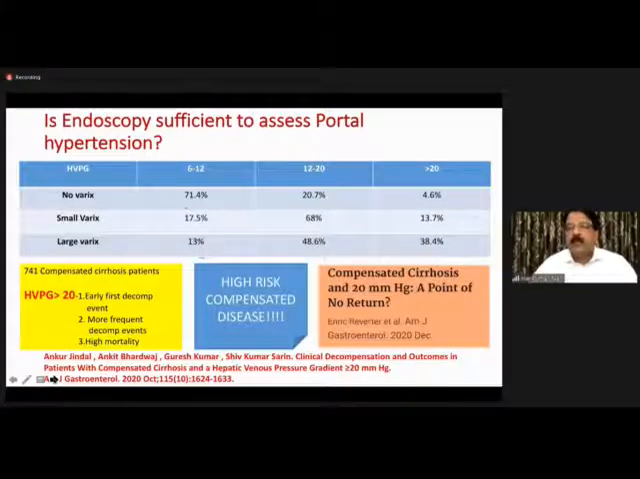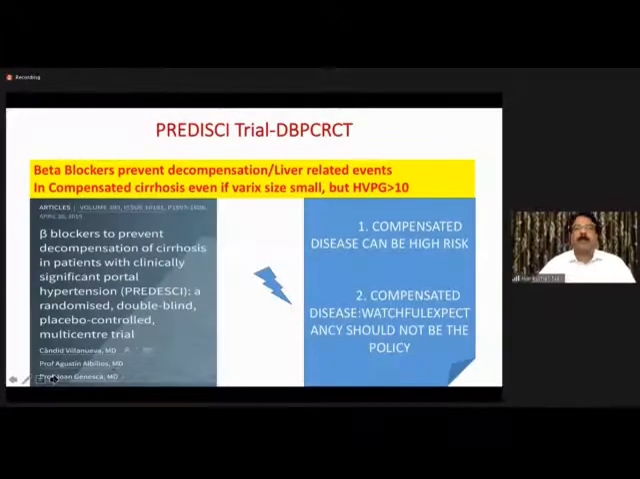There is an interesting editorial in the same issue. Compensated liver cirrhosis with 20 millimeters of mercury, is that a point of no return? In fact, yes, we need to understand a new concept coming up, which is high-risk compensated disease. Compensated, but then it's not innocuous.